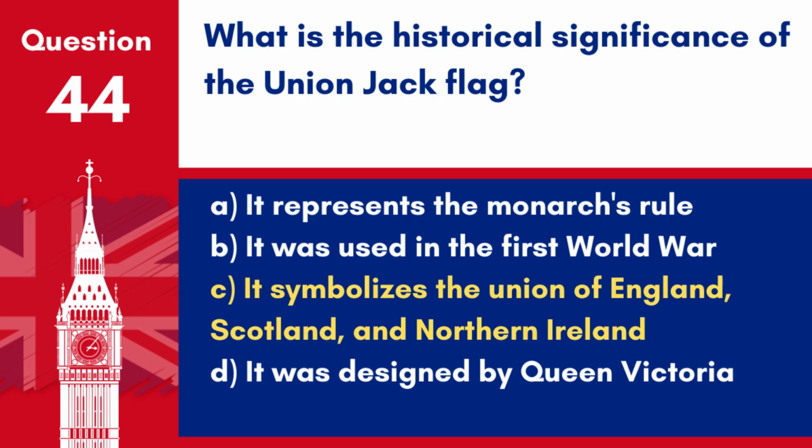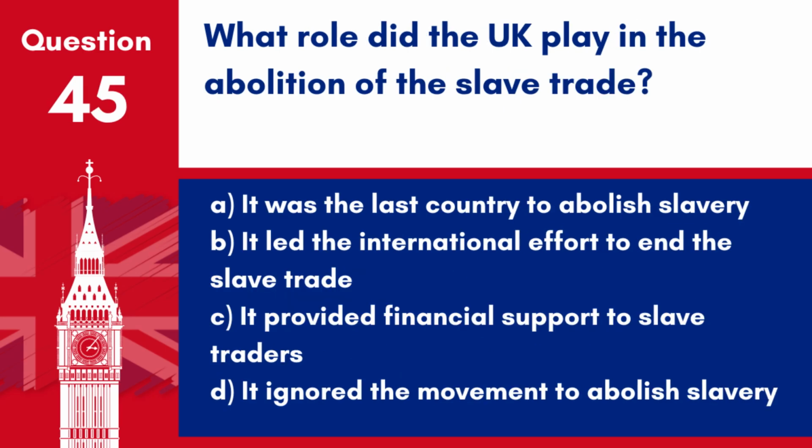Answer C. It symbolizes the union of England, Scotland, and Northern Ireland. The Union Jack flag represents the administrative union of different nations within the United Kingdom. Question 45. What role did the UK play in the abolition of the slave trade?